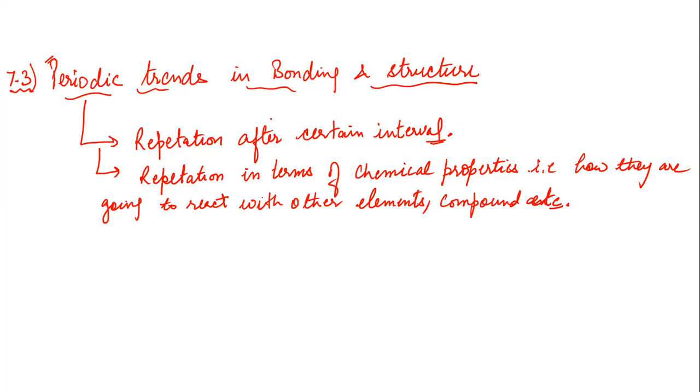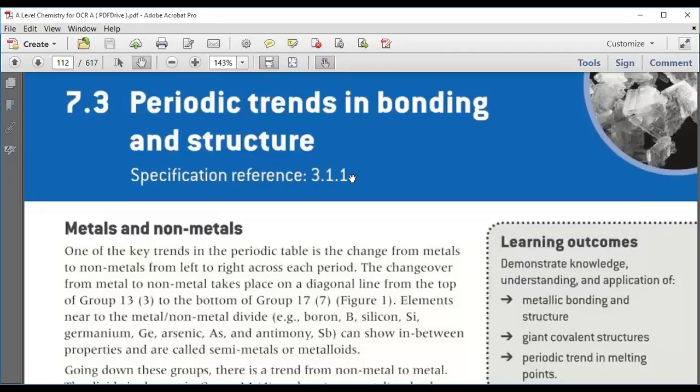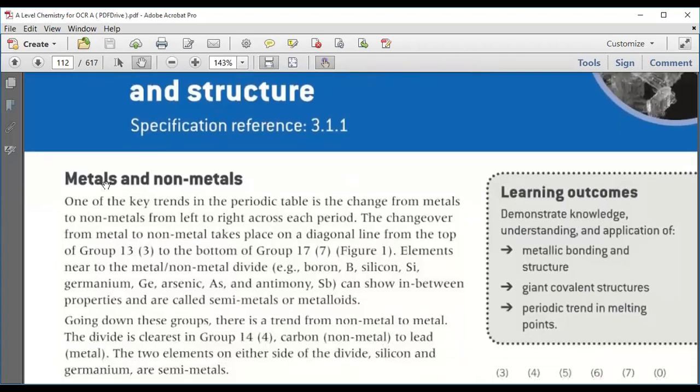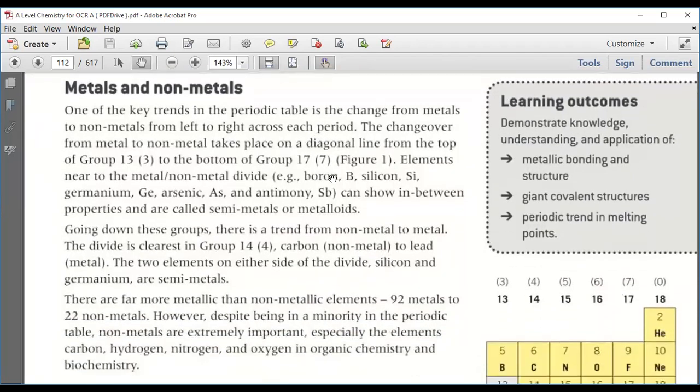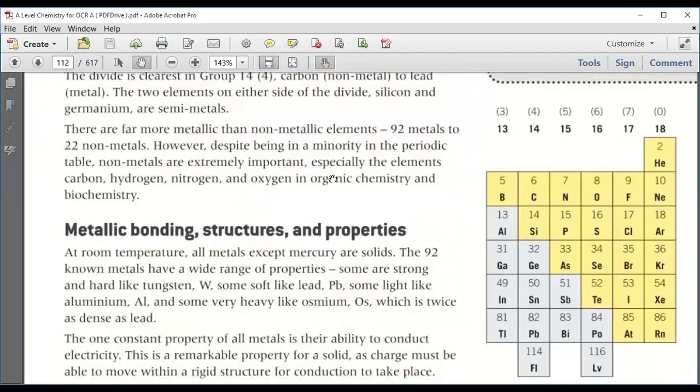So now we are going to understand the periodic trends we have in bonding and structure. Okay, now moving to your book. The first one is metals and non-metals. One of the key trends in the periodic table is the change from metals to non-metals from left to right across each period. Now, this is your periodic table.